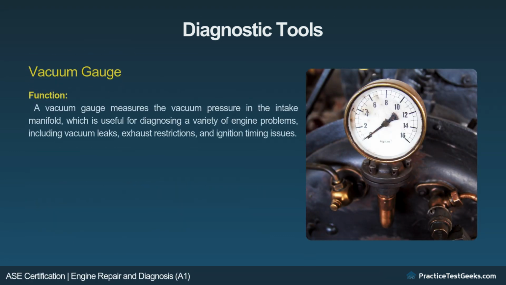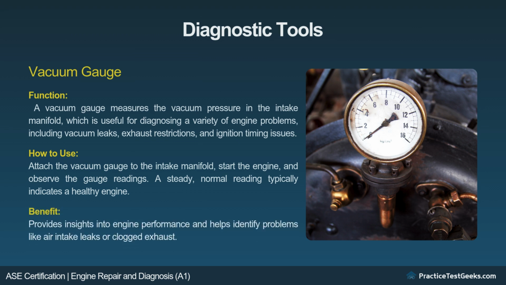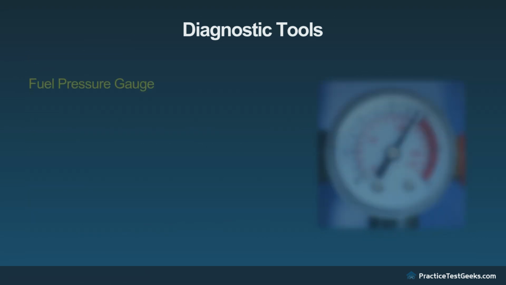Vacuum gauge. Function. A vacuum gauge measures the vacuum pressure in the intake manifold, which is useful for diagnosing a variety of engine problems, including vacuum leaks, exhaust restrictions, and ignition timing issues. How to use. Attach the vacuum gauge to the intake manifold, start the engine and observe the gauge readings. A steady, normal reading typically indicates a healthy engine. Benefit: provides insights into engine performance and helps identify problems like air intake leaks or clogged exhaust.